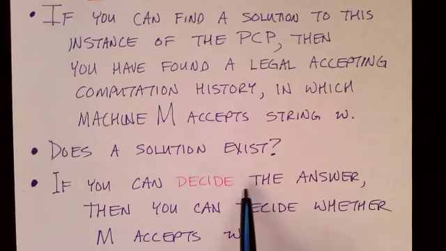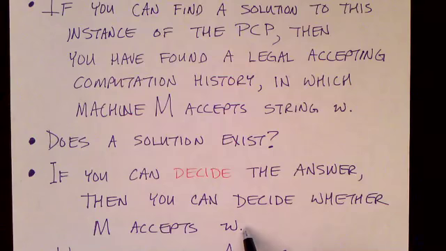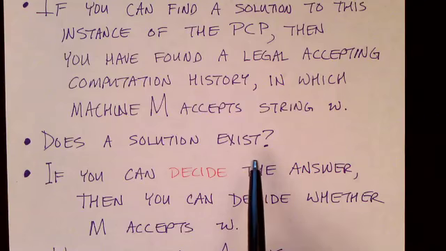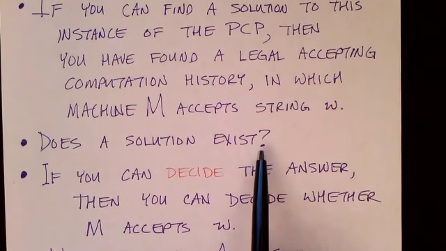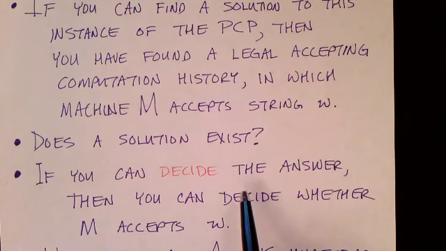Well, if you could decide the answer to this question, then you can decide whether M accepts W. If you could know, given this post-correspondence problem, whether there is a sequence of tiles that will form a solution, then you would know whether there is an accepting computation history.